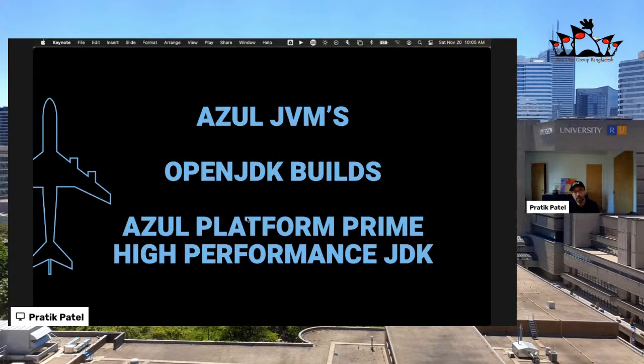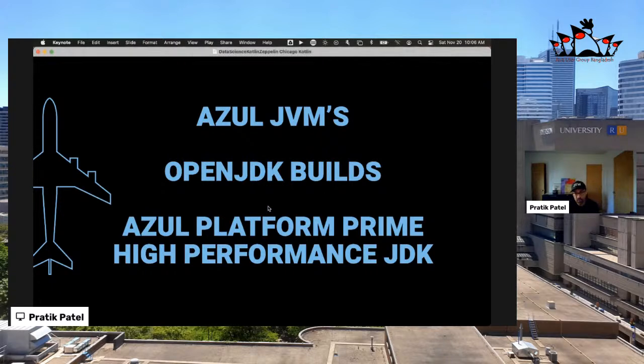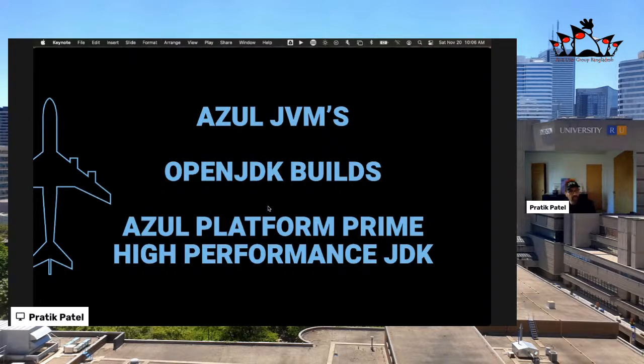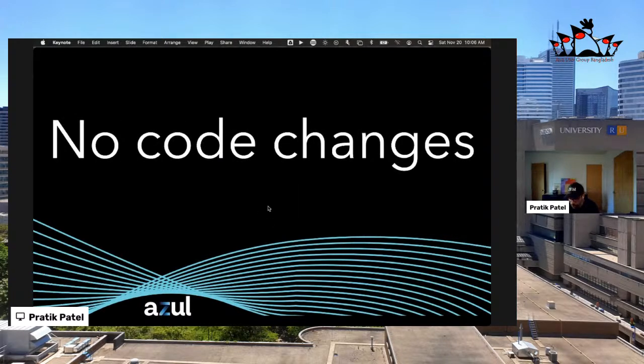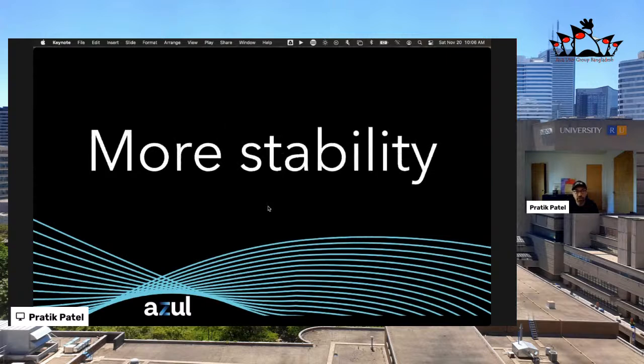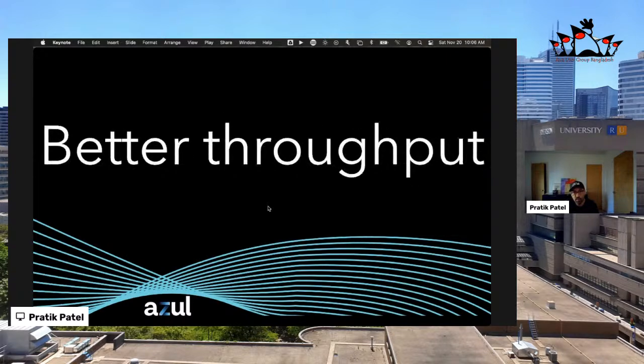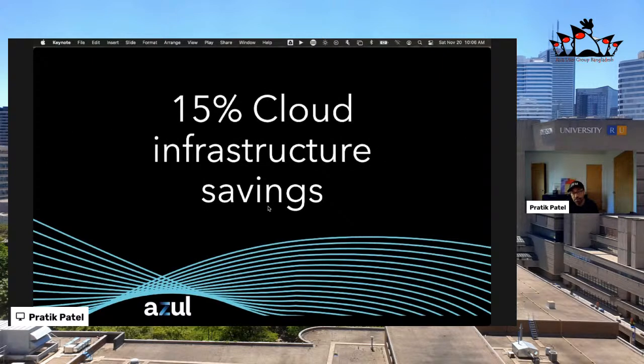And Azul Platform Prime is our high performance JDK, which, if you're doing anything at scale, whether it's a Spring Boot application or you're running Apache Kafka or Apache Spark or any of the other data science tools we're going to talk about today, it's a great tool to use. You can get 20% performance gains out of the box with pauseless garbage collection, which is really nice. And of course, since we're just changing the JDK, you don't have to make any code changes. And with Platform Prime, you get more stability, you get better throughput, and of course, you can save money on your cloud infrastructure, which is really nice because everybody knows that cloud is not cheap, right?